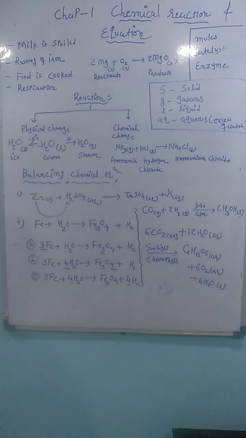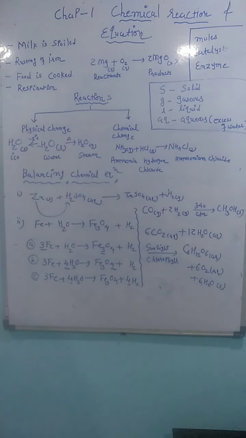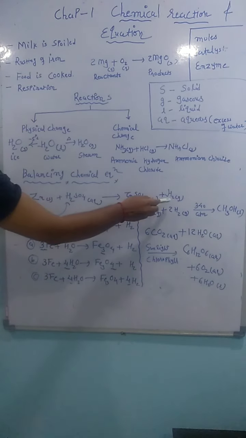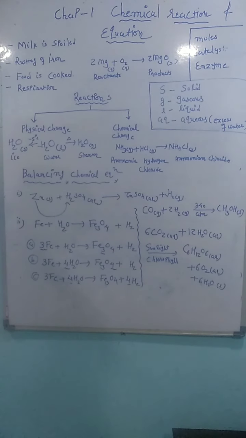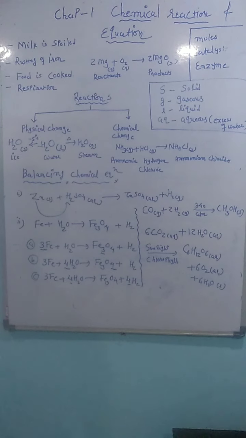Now we will check the oxygen, and at last the hydrogen. Oxygen is 4 here and also 4 here, so oxygen is balanced. Now last, we check the hydrogen gas. Hydrogen is 2 here and also 2 here. So the reaction is already balanced, no need to balance. Now what happened in this reaction? Zinc is more reactive, so it displaces the hydrogen and takes its position. So we get zinc sulfate plus hydrogen gas.